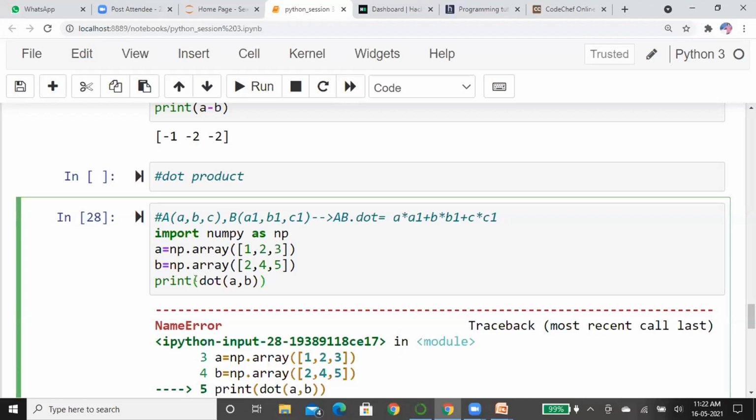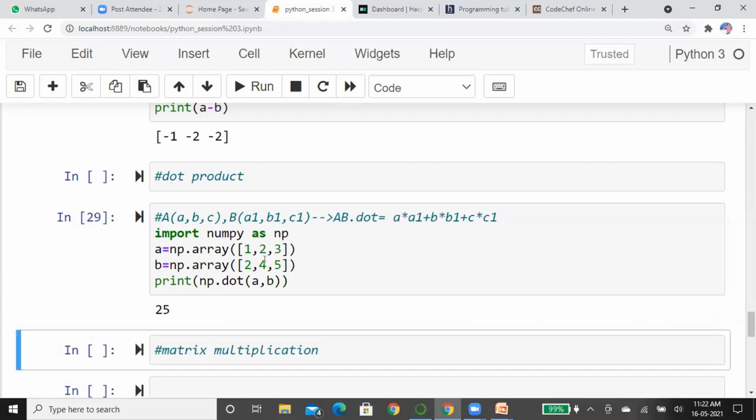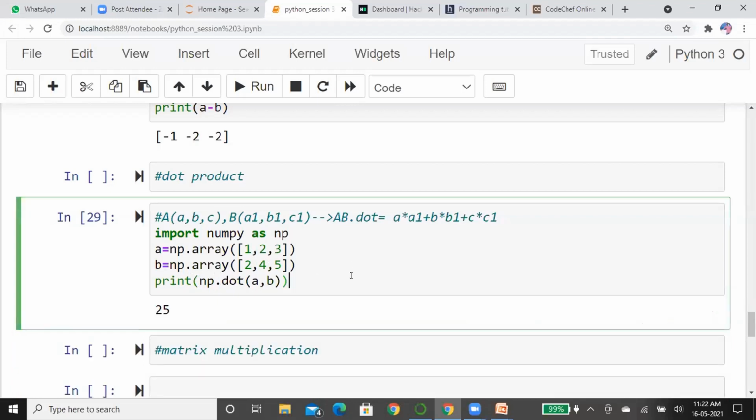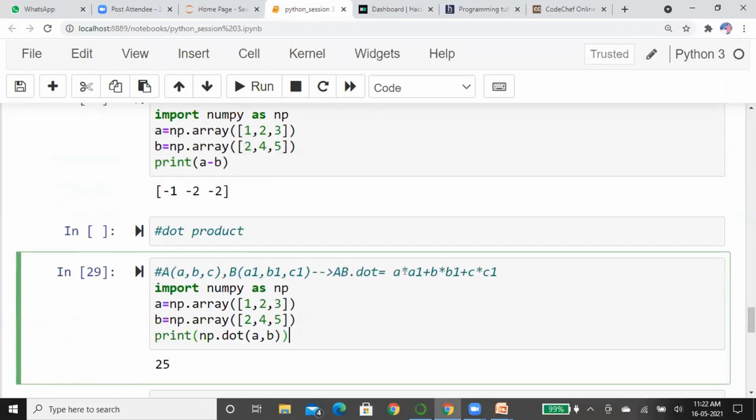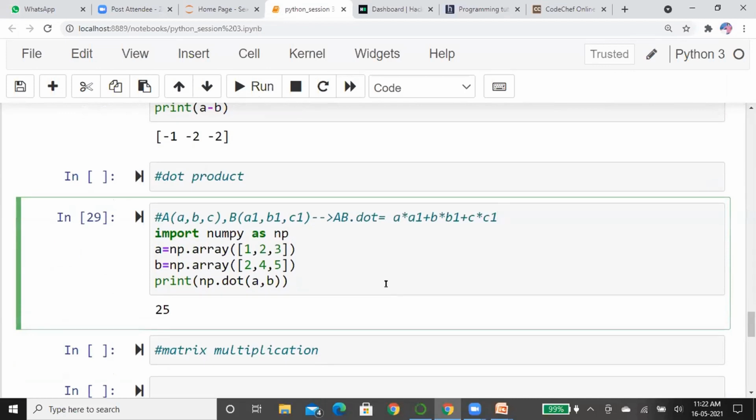Applying the dot product, we have to use np.dot. Now I'm trying this. See here what happened, because for one dimension I have applied this formula. For two dimensions, someone asked, I will explain that too. First of all, I will go with one dimension.